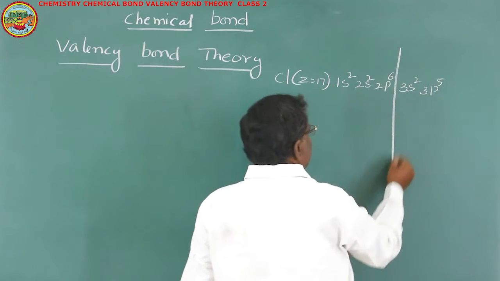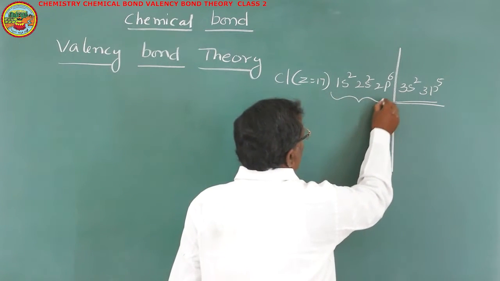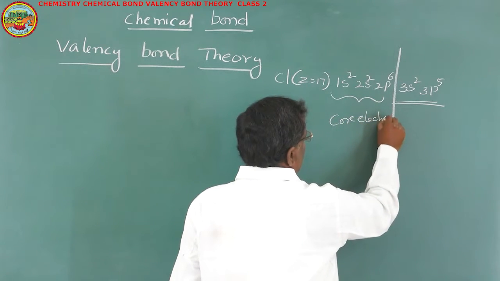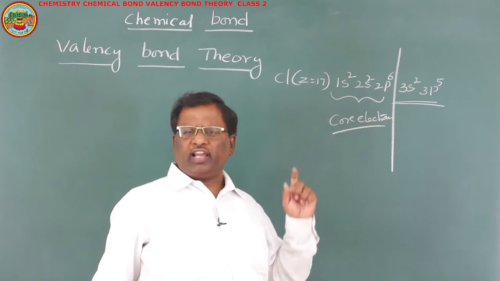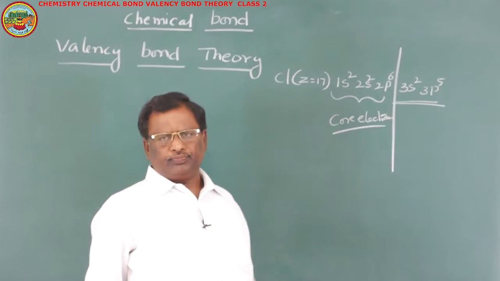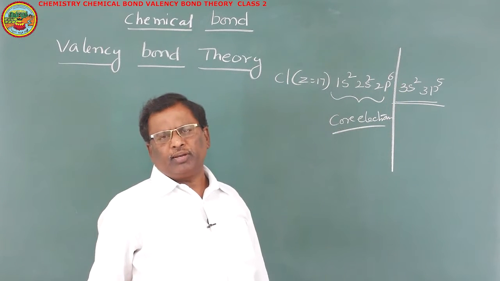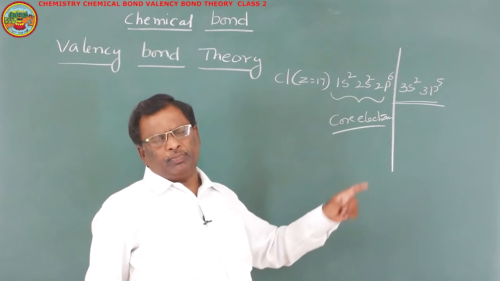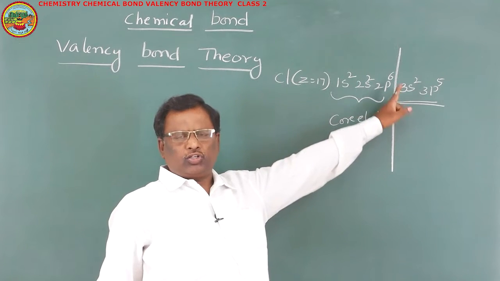So this last energy level is said to be the valency shell, and the remaining electrons are said to be core electrons. These core electrons do not have any role in bond formation. Only valency electrons are responsible for bond formation. Any bond that can be present in a molecule is because of these valency electrons.